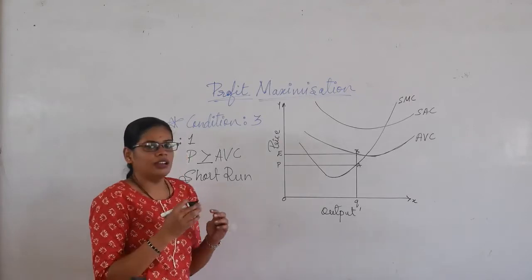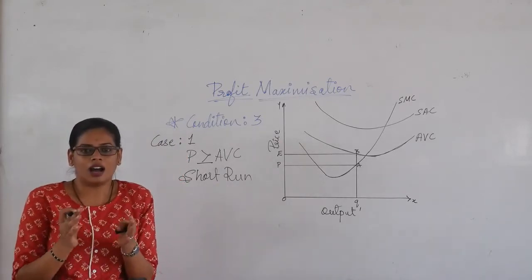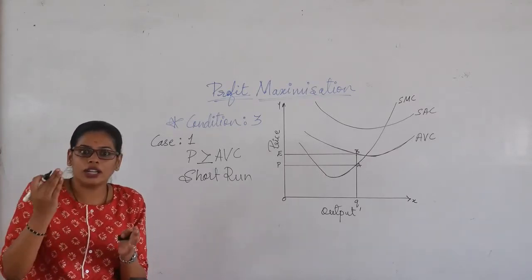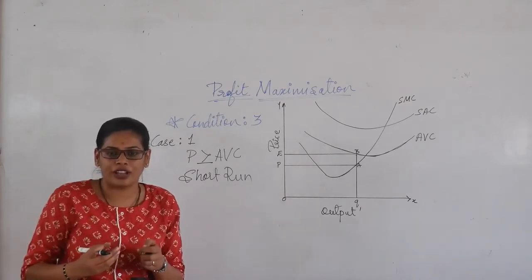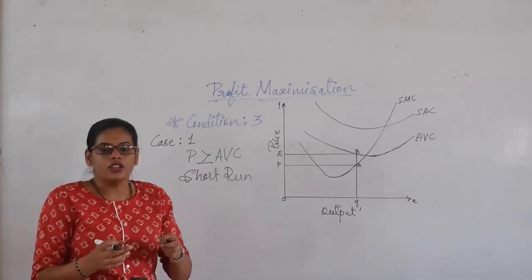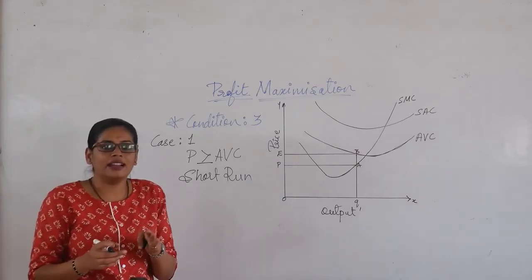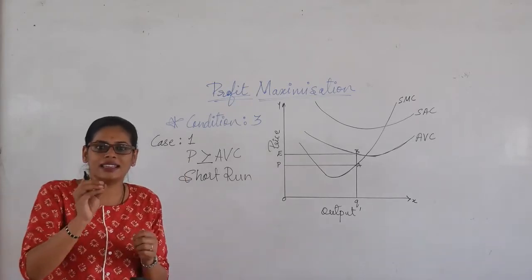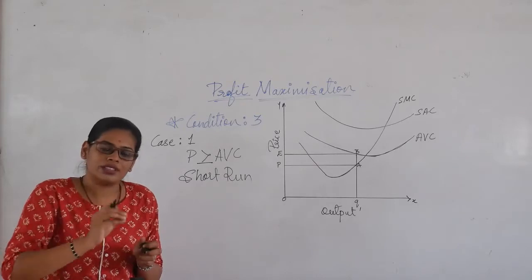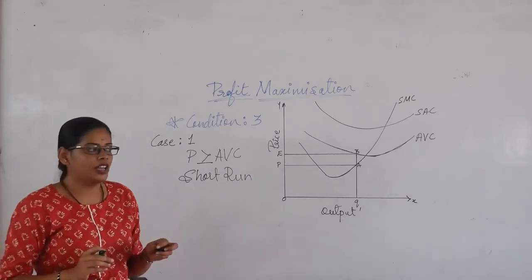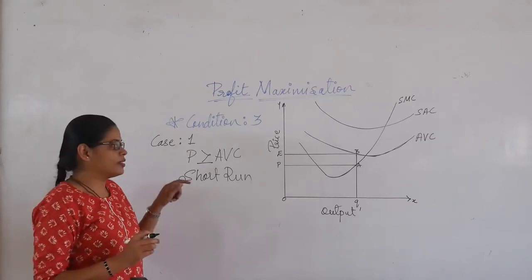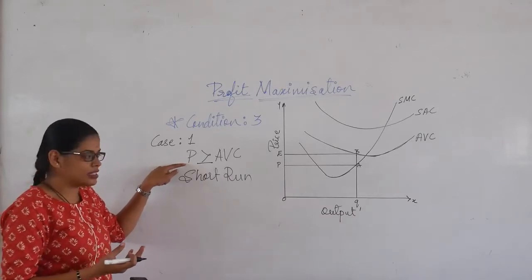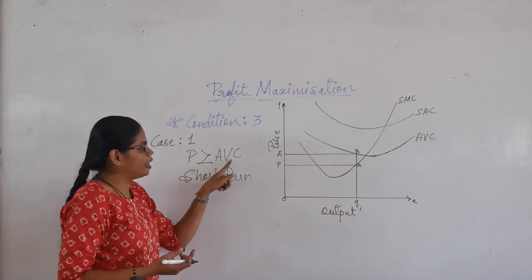So when we are talking about the firm, at what level of output it is going to make a profit, we want to understand that. If we want to understand that, then the firm has to pass these three conditions. Then we will come to know that this is the level of output at which the firm is going to make its profit. So the first two conditions we have understood well. Now the third condition talks about the price. Price means here the market price should be greater than or equal to the average variable cost.